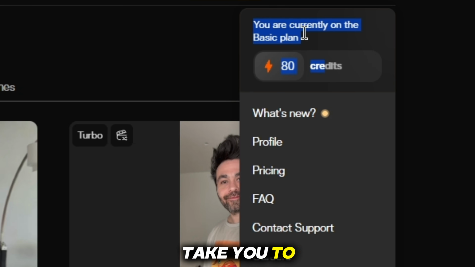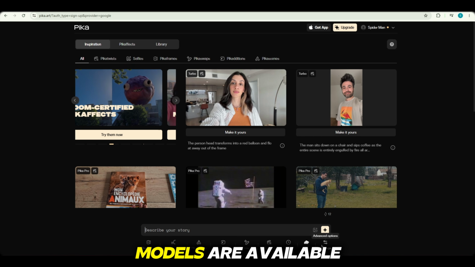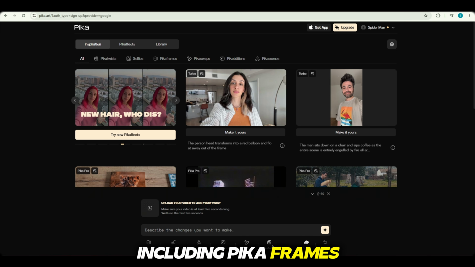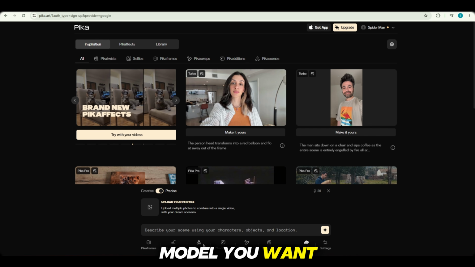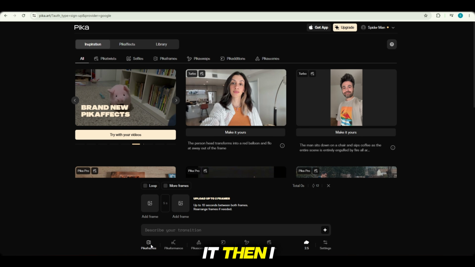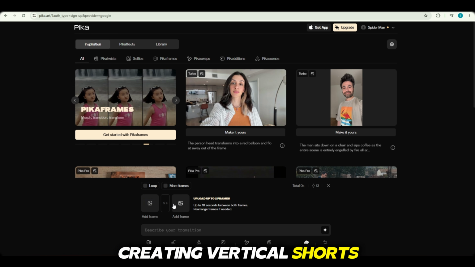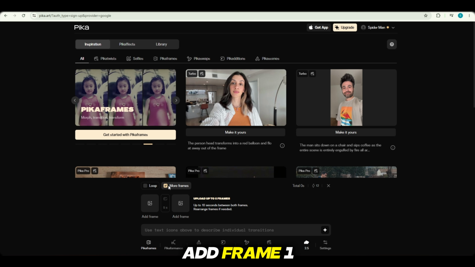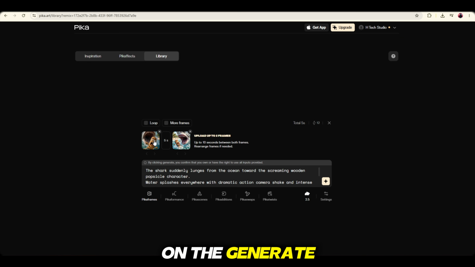Now let me take you to the Describe Your Story section below. Here you can see multiple models are available, including Pika frames and many others. You can generate videos from whichever model you want, but today I will use Pika frames. I click on it, then I select the resolution as 9:16 because we are creating vertical shorts. After that, I add frame 1 and frame 2, paste my prompt, and finally click on the Generate option.